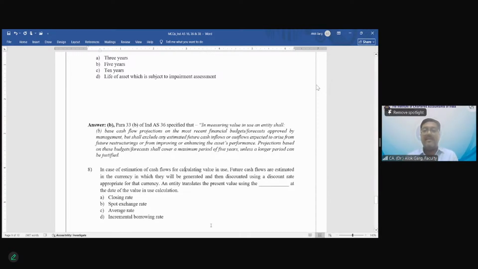So this question is asking the same aspect. In case of estimation of cash flow for calculating value in use, future cash flows are estimated in the currency in which they will be generated and then discounted using a discount rate appropriate for that currency. An entity translates the present value using the dash at the date of the value in use calculation. Which is the right answer?